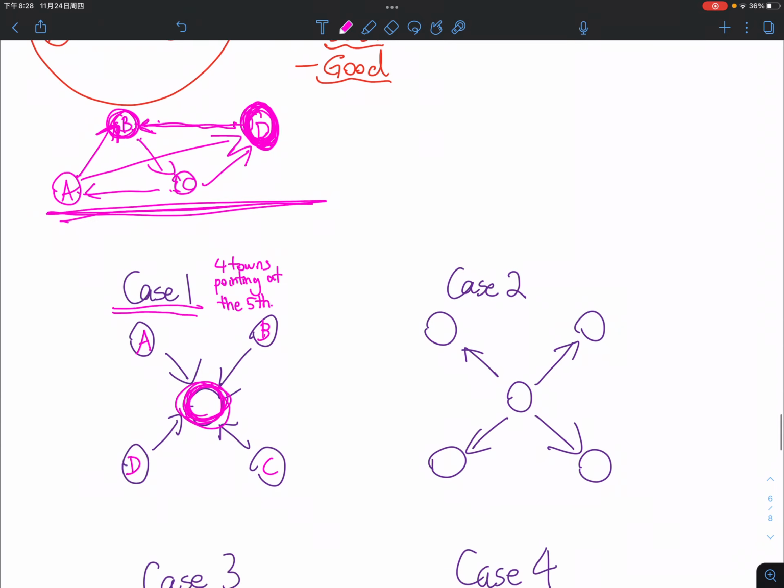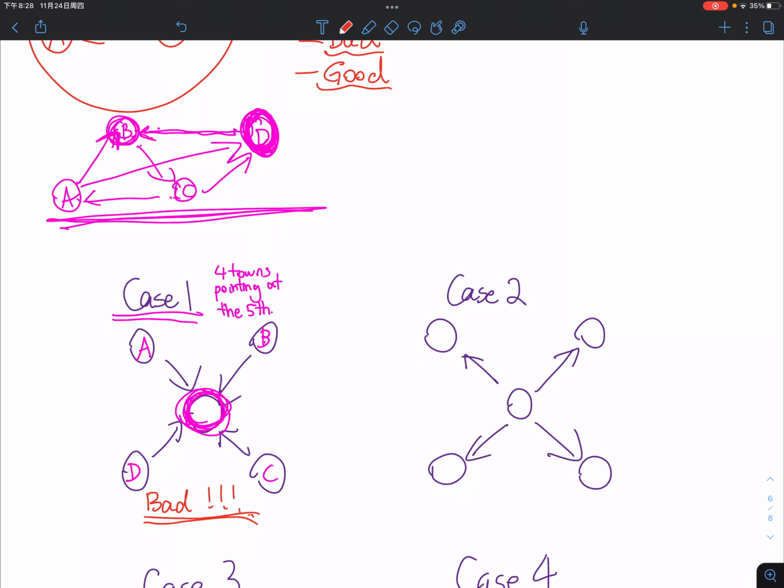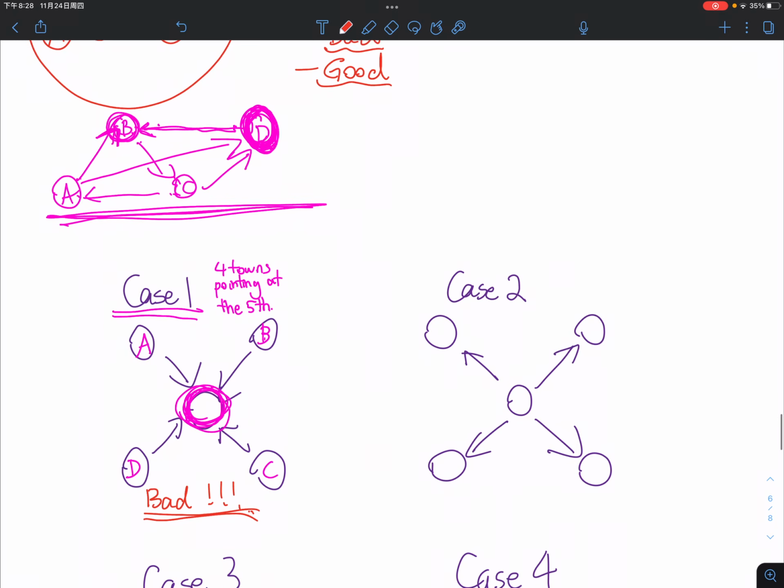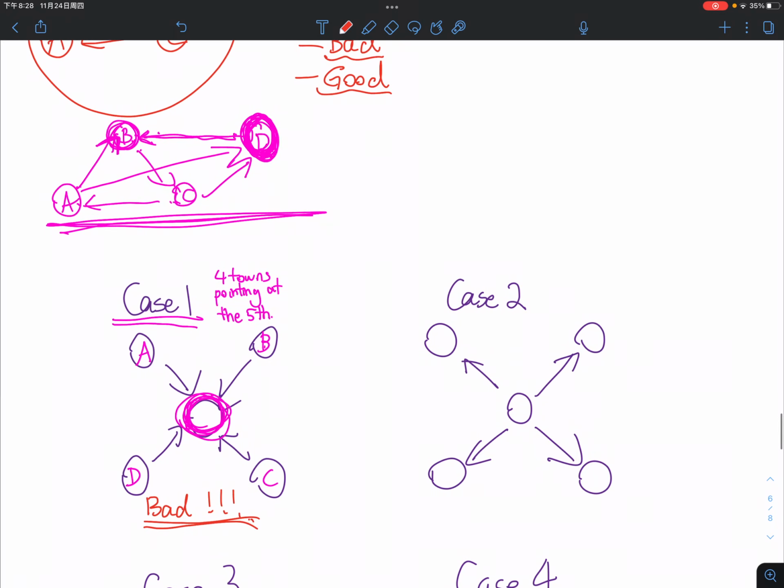Okay, move on to case number 2. This is very similar to case number 1. Well, except this time, this town, the center town, is pointing outwards. It's having all of its roads leading out to other towns. Well, this is also a bad configuration, right? Why? It's because it is pointing to all the other towns.